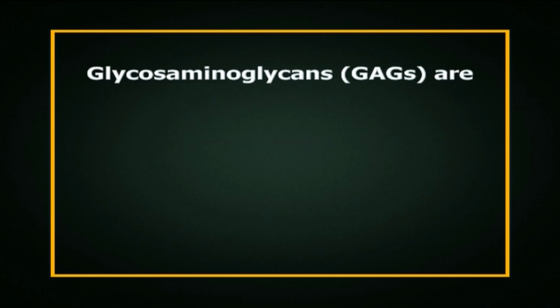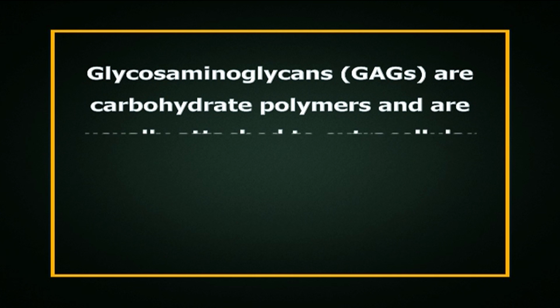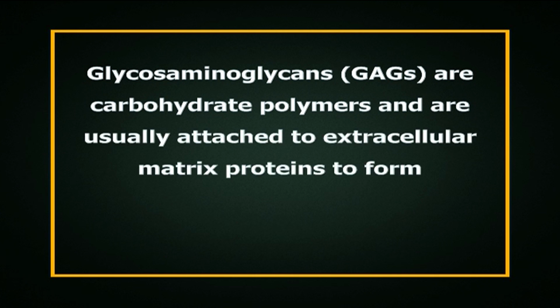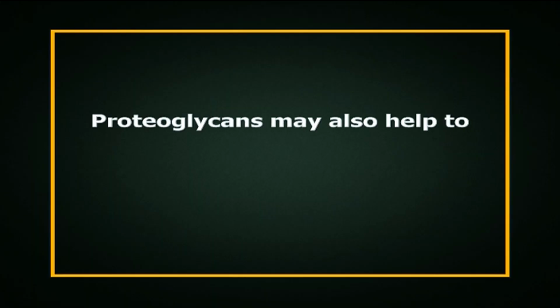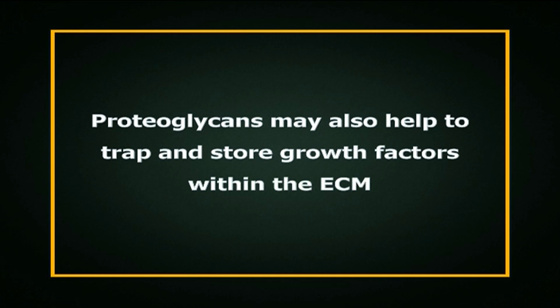Glycosaminoglycans are carbohydrate polymers and are usually attached to extracellular matrix proteins to form proteoglycans. Hyaluronic acid is a notable exception. Proteoglycans have a net negative charge that attracts positively charged sodium ions, which attracts water molecules via osmosis, keeping the ECM and resident cells hydrated. Proteoglycans may also help to trap and store growth factors within the ECM. The different types of proteoglycans found within the extracellular matrix are mentioned below.